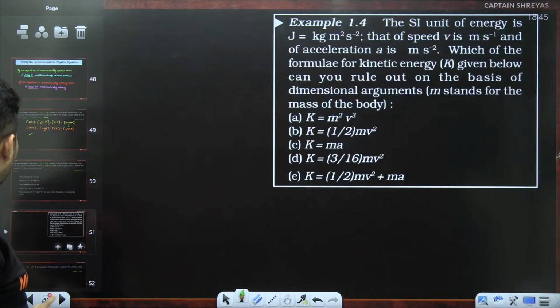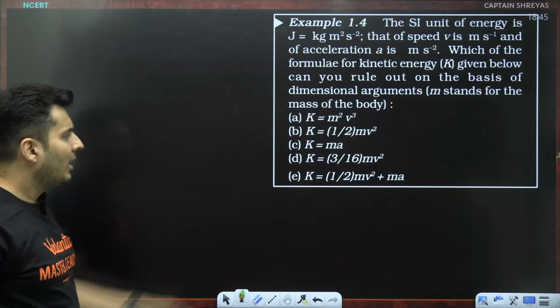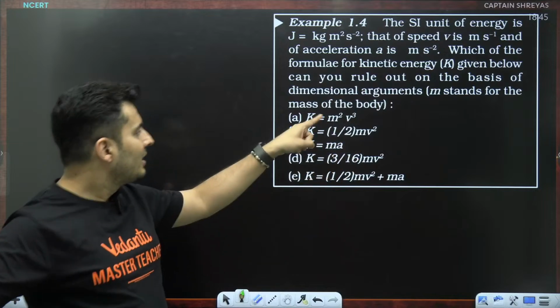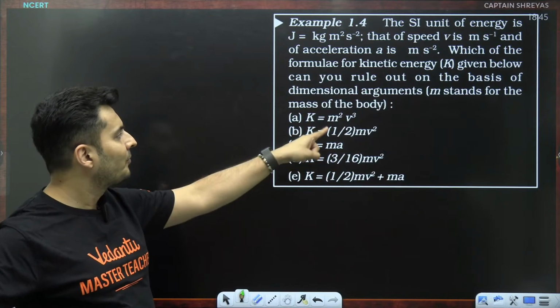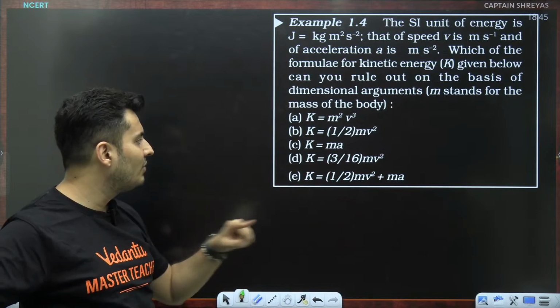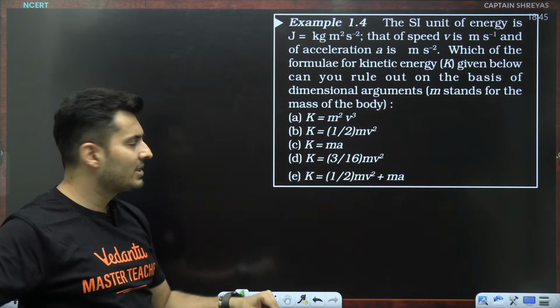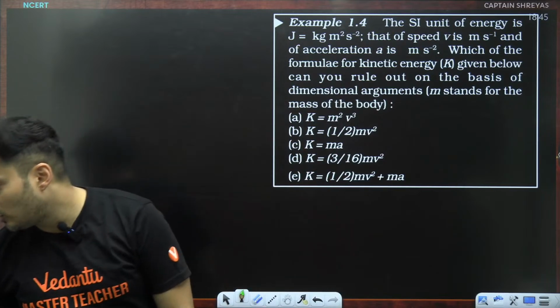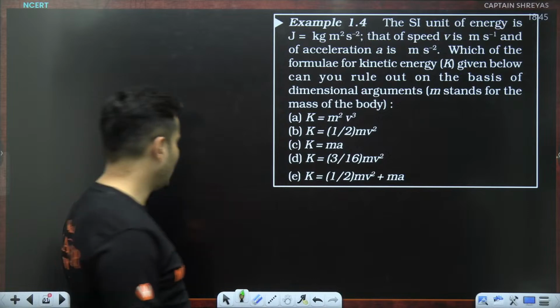Let's say you are writing the NEET 25 examination, and this is a very simple example, but just for the sake of it, some formulas of energy have been given. M square V cube, half mv square, ma, 3 by 16 mv square, half mv square plus ma. Which of the formulas will you eliminate? Check this out.